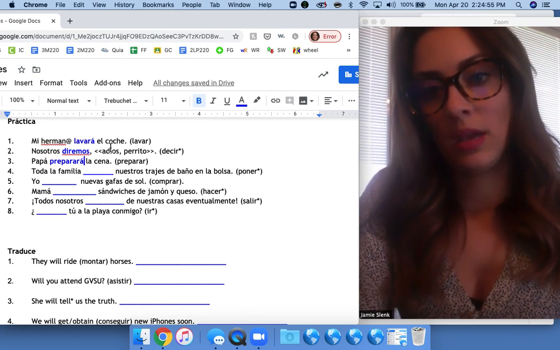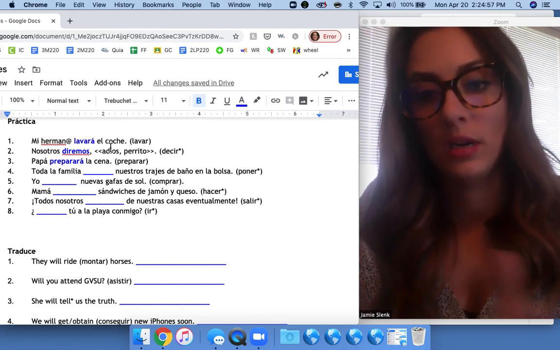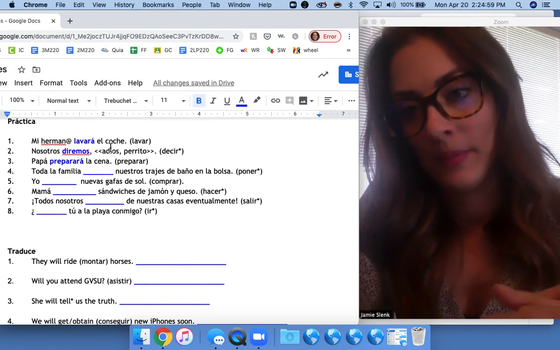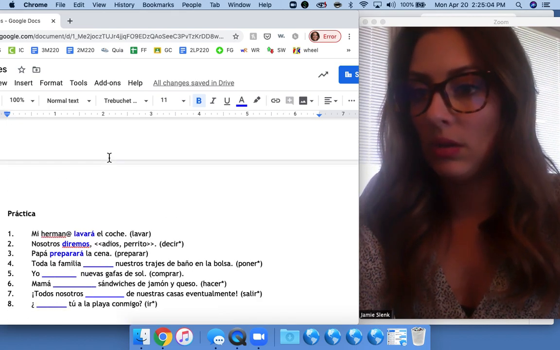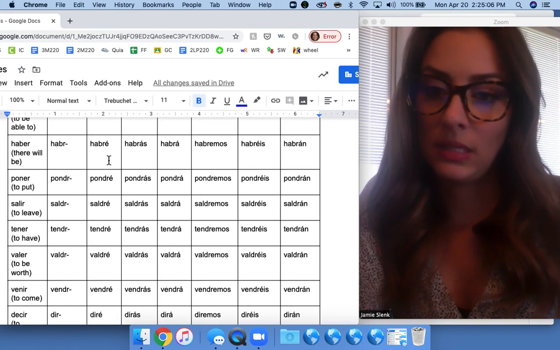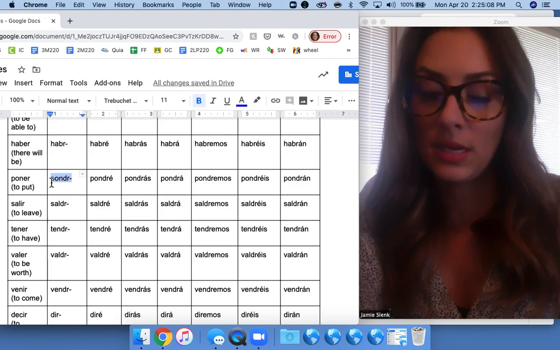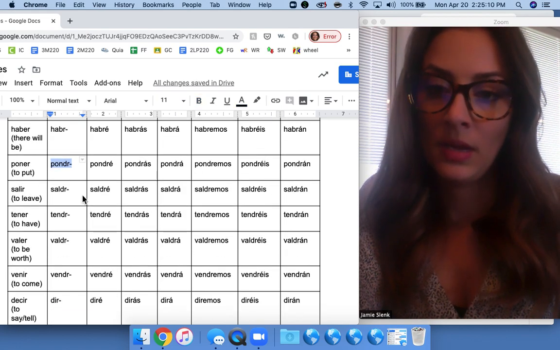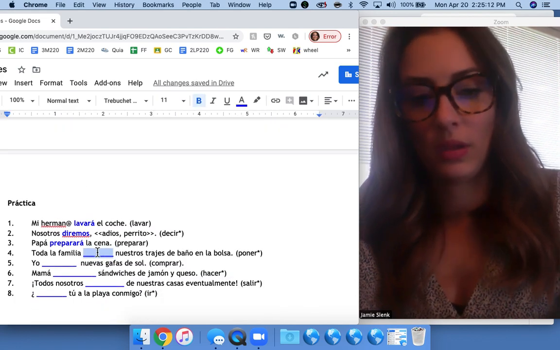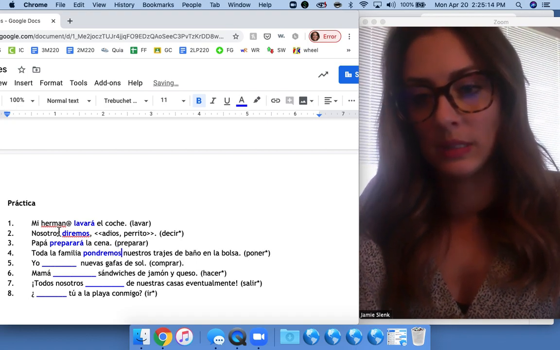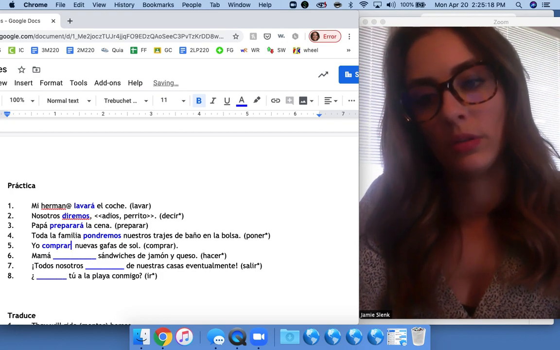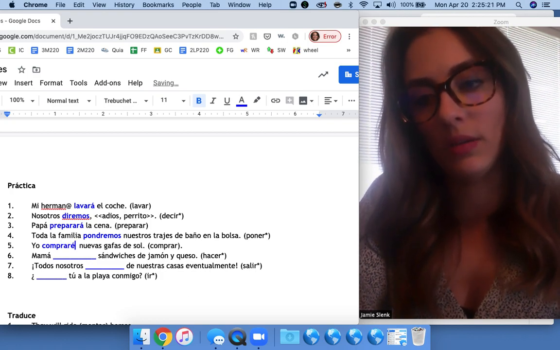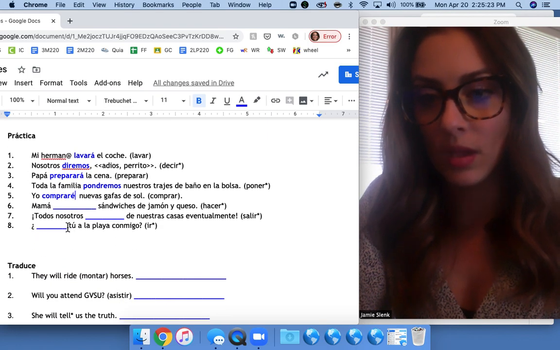All the family will put our swimsuits in the bag. So poner has a star next to it. It's irregular. You'll scroll up here to see that the root is pondr with an R. And then we add our ending, so pondremos. I will buy new sunglasses. So again, we start with comprar, add our ending, which is é for yo.